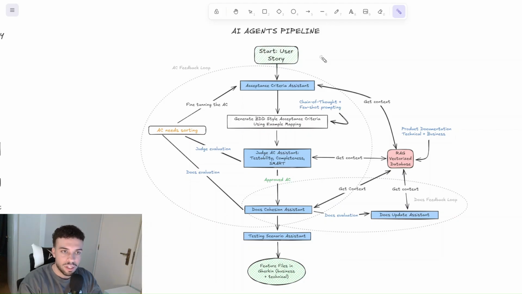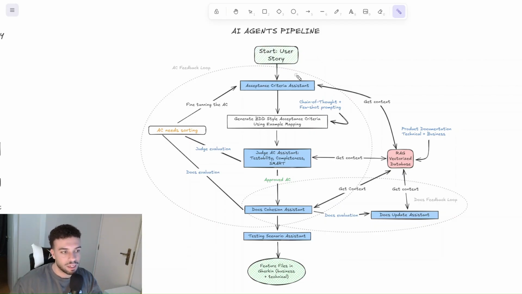All the abilities of this super agent, let's say, were split into various other agents. One that's going to give you the acceptance criteria, another one that can evaluate the quality of this work, other agents that can produce testing scenarios out of those acceptance criteria, and finally also an agent that's going to tell you what your documentation needs as updates to keep following the product improvements as you deliver this new feature, right?